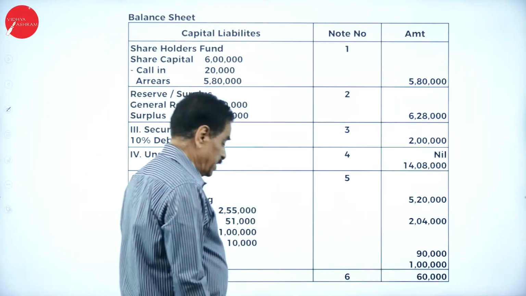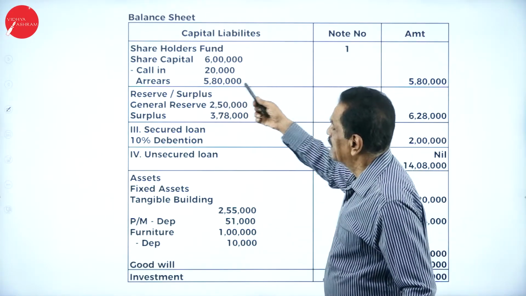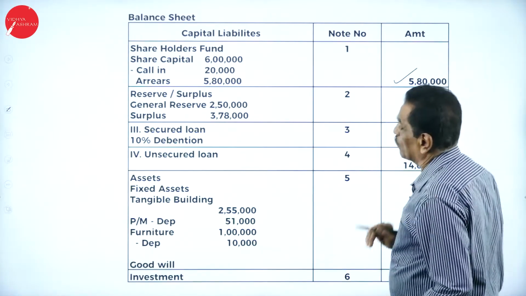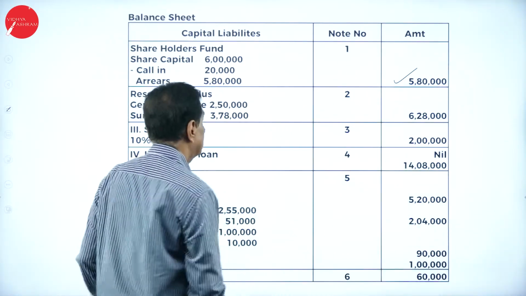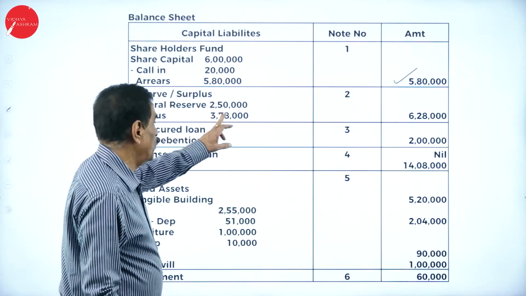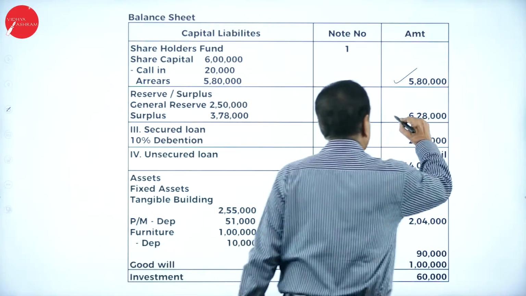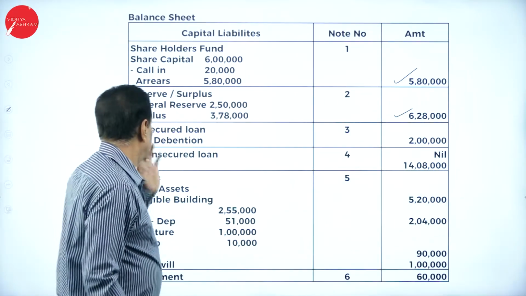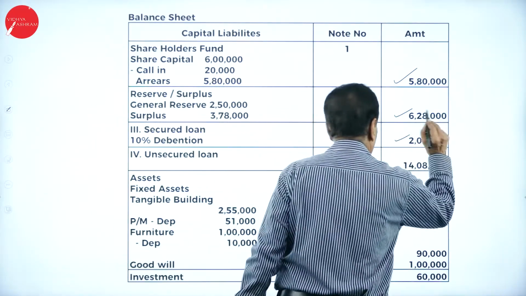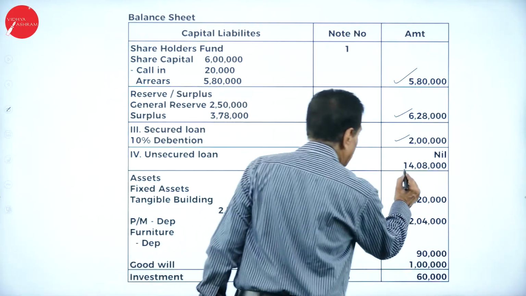Now go with the balance sheet. Shareholders' fund: share capital 6 lakh, calls in arrears 20,000. How much he paid? 5 lakh 80,000 paid. That is note number 1. Second one, reserve and surplus, note number 2. General reserve is 2 lakh 50,000, your surplus is 3 lakh 78,000. It works out to 6 lakh 28,000. Next, third one, secured loan, 10% debenture 3 lakh, this is 2 lakh workout. Unsecured loan is nil. Totally it is 14 lakh 8,000.